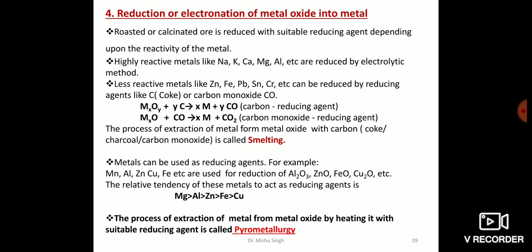When carbon is used as a reducing agent, it combines with oxygen of the metal oxide to form carbon monoxide. As you can see here in the reactions given, the metal oxide is reacting with carbon to give crude metal and carbon monoxide. The process usually involves heating of metal oxide with the suitable agent. In this way, this process of extraction of metal by heating the metal oxide with a suitable reducing agent is called pyrometallurgy.